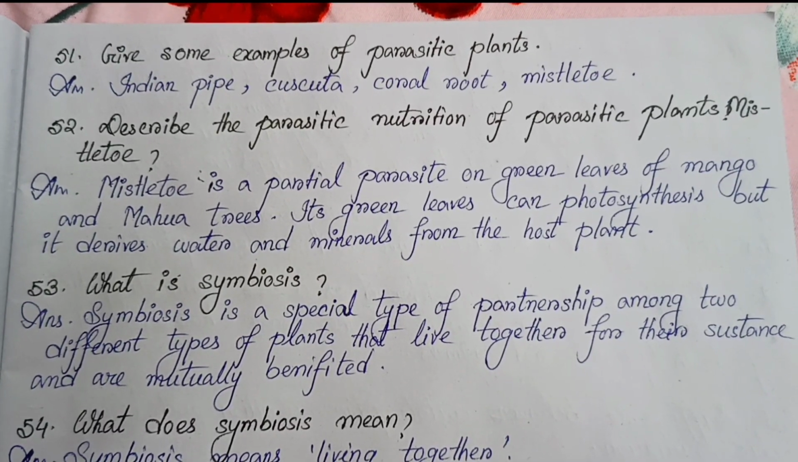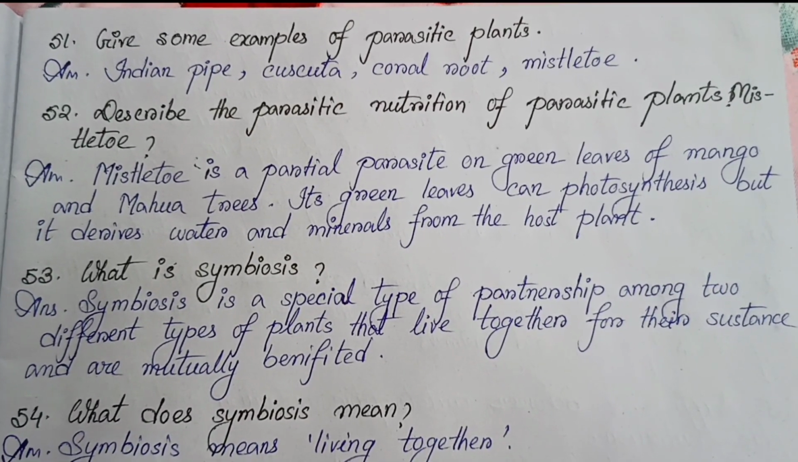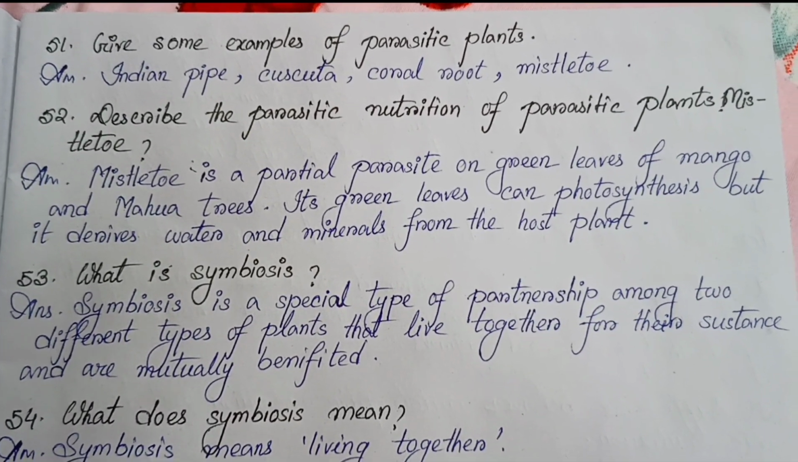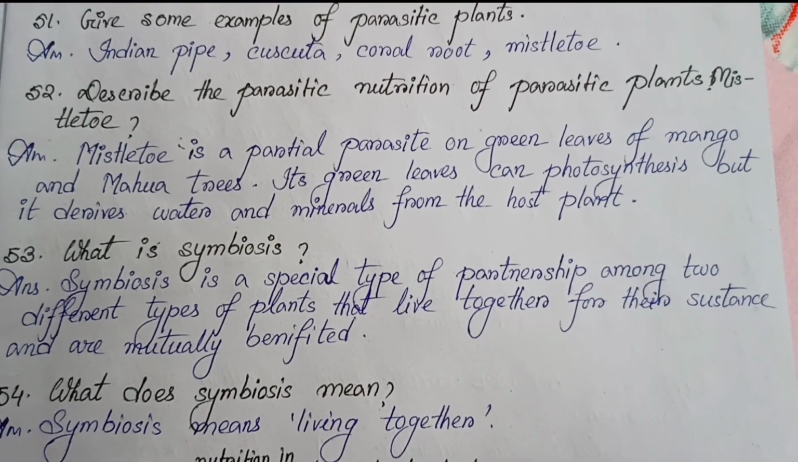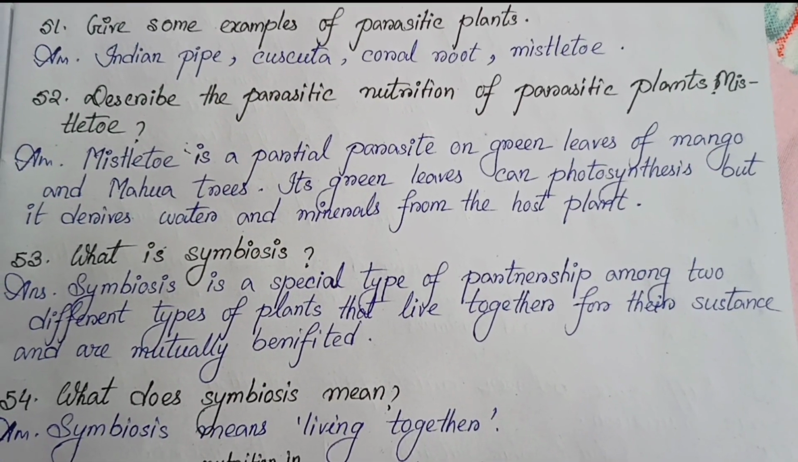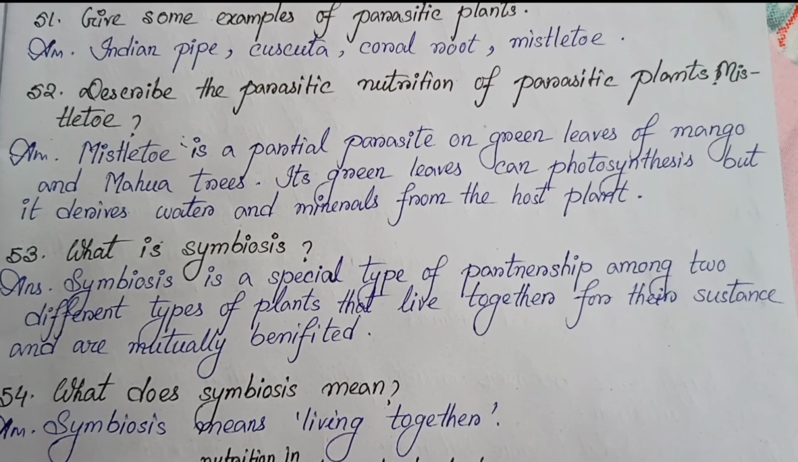51. Give some examples of parasitic plants. Indian pipe, Cuscuta, coral root, mistletoe. Number 52. Describe the parasitic nutrition of the parasitic plant, mistletoe.